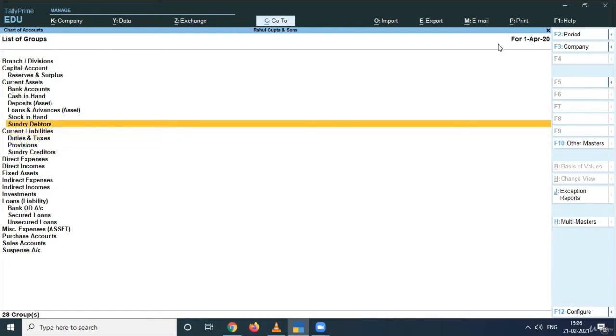So, what do these groups belong to? Actually, these groups are the main heads of the balance sheet, on behalf of which we show the main amounts in the balance sheet and provide the financial statements to our owners, to lenders, or any of the beneficiaries. So these are called the groups.